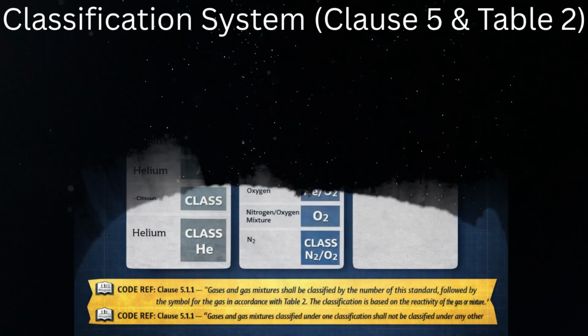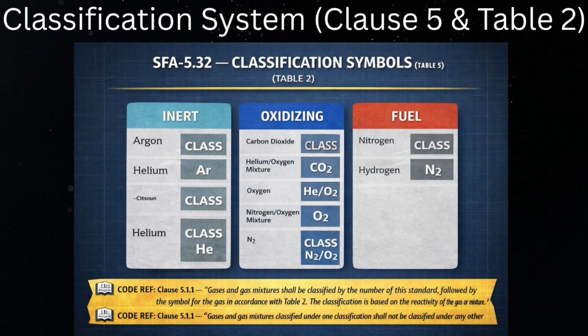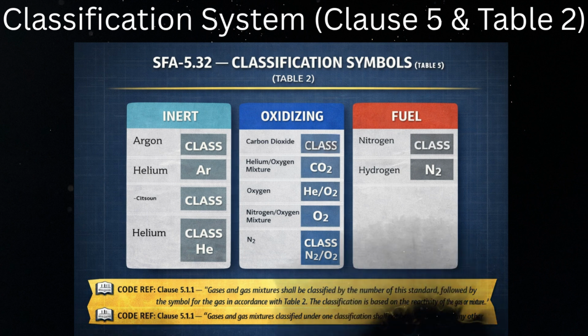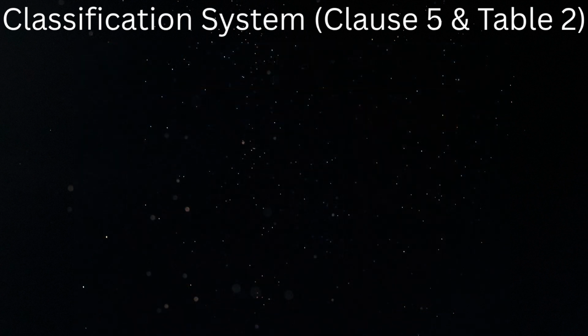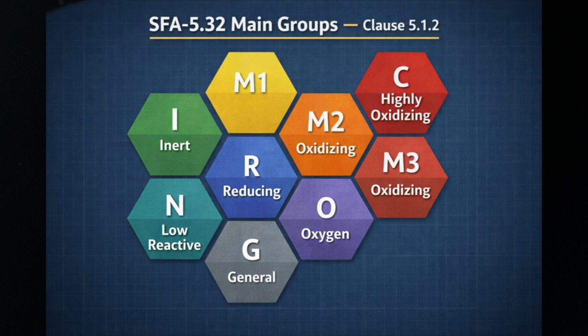Now we get to the heart of SFA 5.32, the classification system in Clause 5. The classification is based on the reactivity of the gas or gas mixture, not on trade names. Clause 5.1.1 states clearly, gases and gas mixtures shall be classified by the number of this standard, followed by the symbol for the gas in accordance with Table 2. There are 7 main groups. Here they are, word for word from the code.